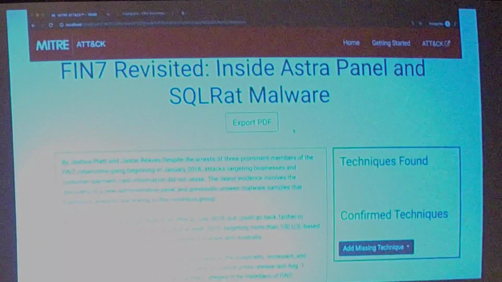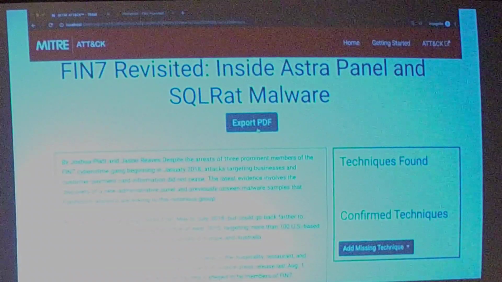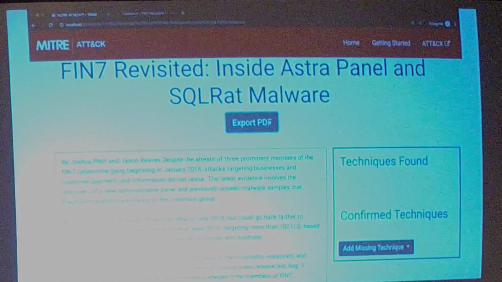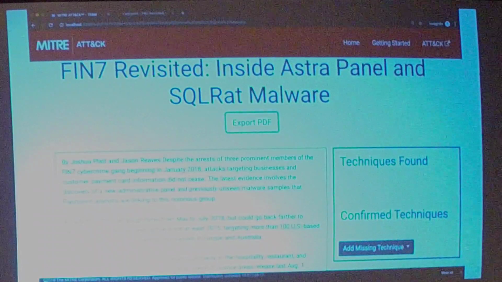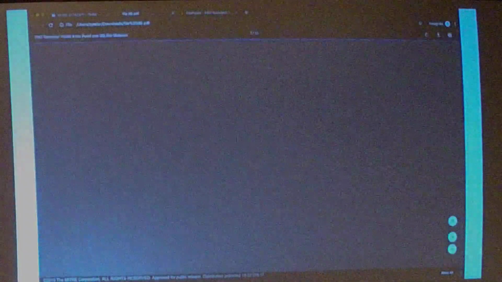All right, great. I would have done that more thoroughly as an actual analyst, right? But we'll go ahead and export the PDF. So give that a second. We'll open it up. Right now, the report itself is just the raw sentences. There's no visual indicator in the body of the report.